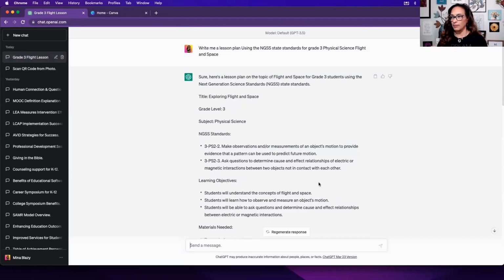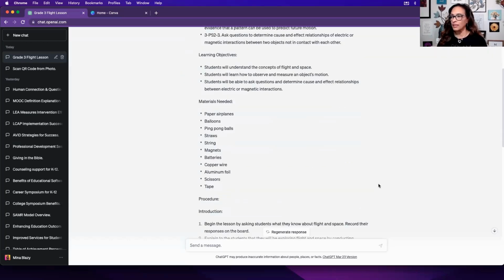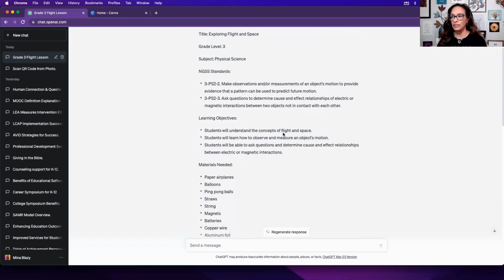Let's see, which one did it grab? Okay, flight and space. It gave me 2 different ones. It gave me observations and or measurements of an object's motion to provide evidence that a pattern can be used to predict the future of motion. Ask questions to determine cause and effect relationships of electric or magnetic interactions between 2 objects not in contact with each other. That's interesting because I know that there is one on flight and space for grade 3, and then it says students will understand the concept of flight and space. And we're going to jump into NGSS to verify this after we try Canva.